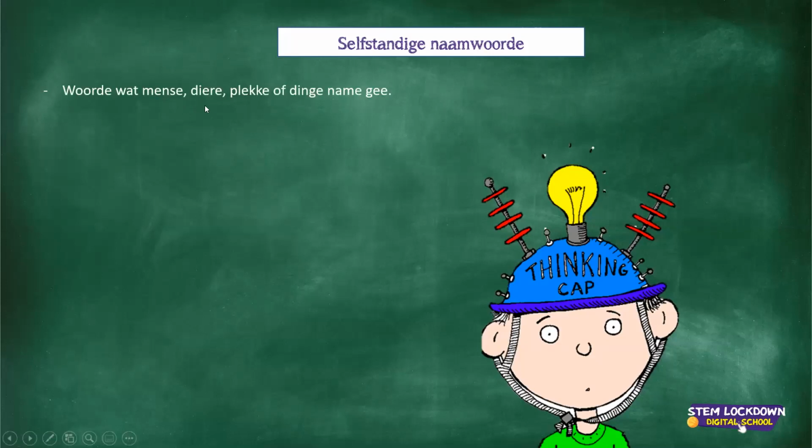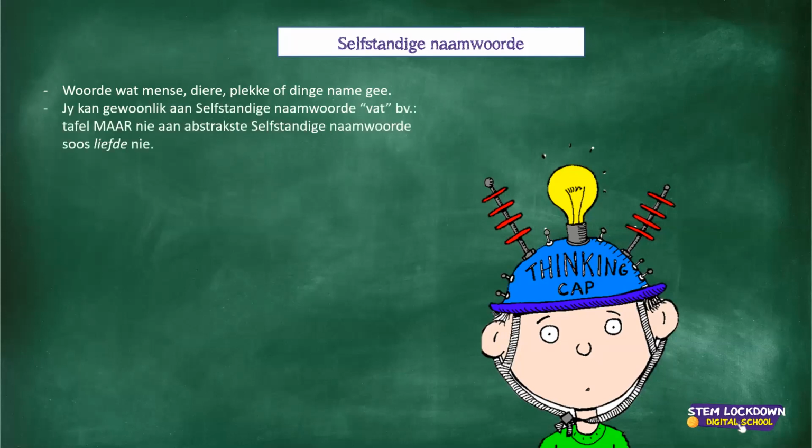Dit is woorde wat mense, diere, plekke of dinge name gee. Met ander woorde, in English it gives meaning or names to, it identifies people, diere, plekke of dinge, people, things or so on. And then jy kan gewoonlik aan selfstandige naamwoorde vat, byvoorbeeld tafel, maar nie aan 'n abstrakte selfstandige naamwoord soos liefde nie.